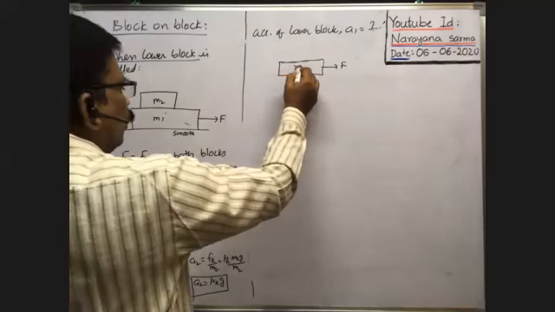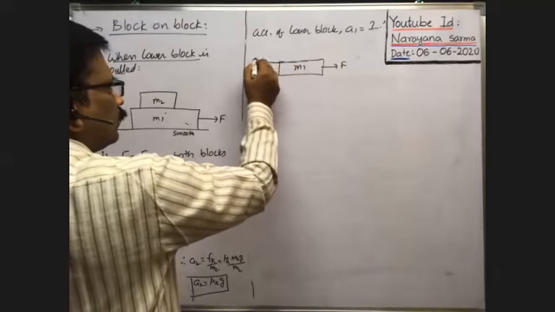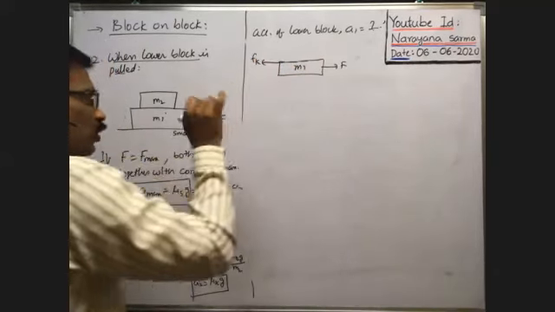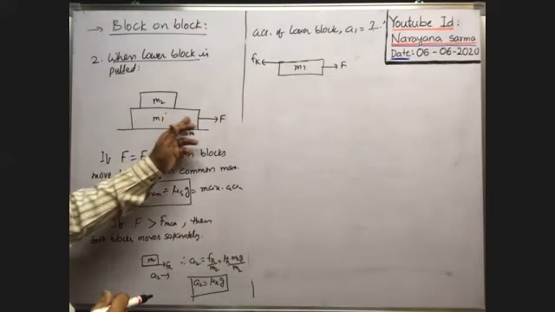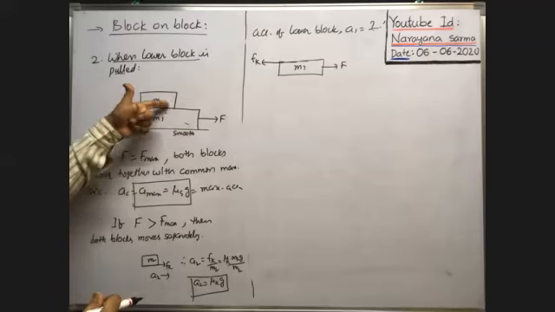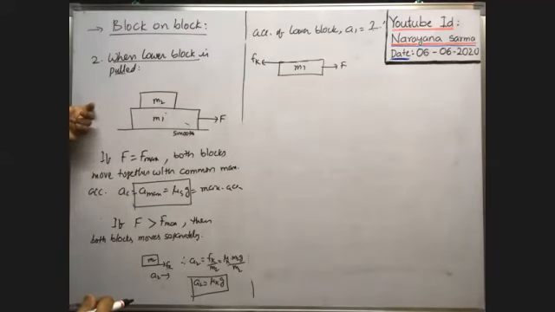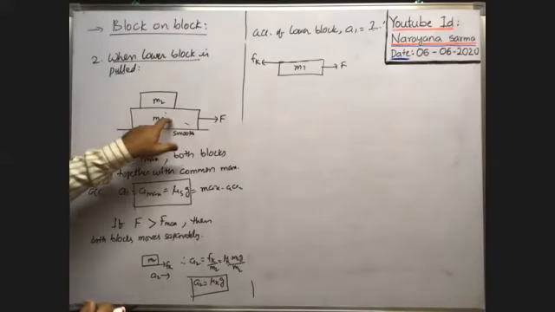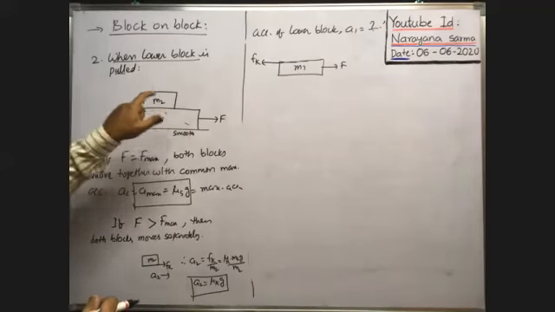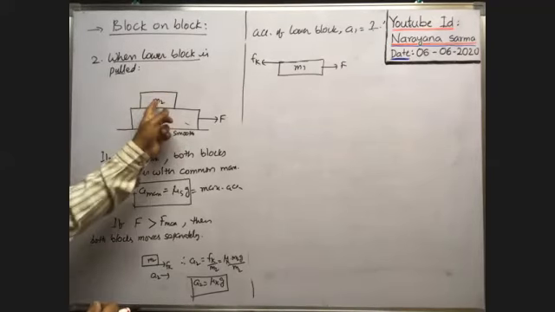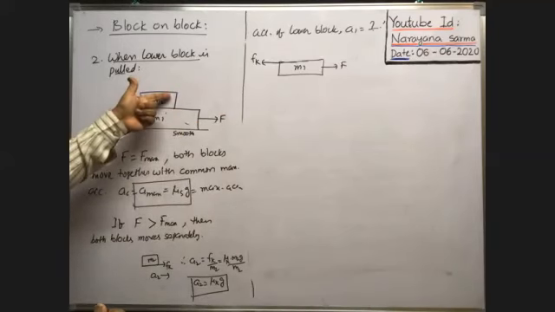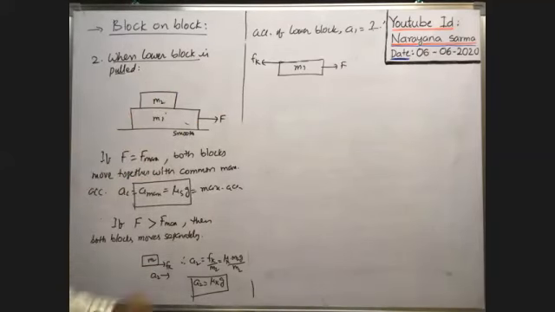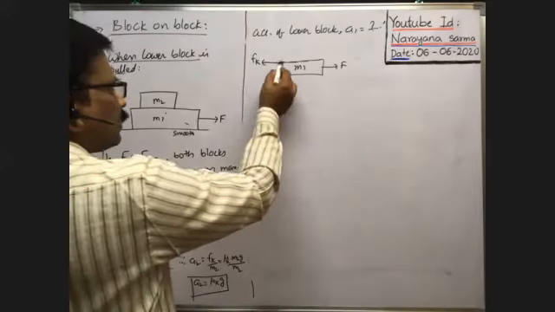So the motion of the lower block is opposed by the kinetic friction. It acts on the lower block in the backward direction, and at the same time drags the upper block in the forward direction. That's why kinetic friction exists in this direction.